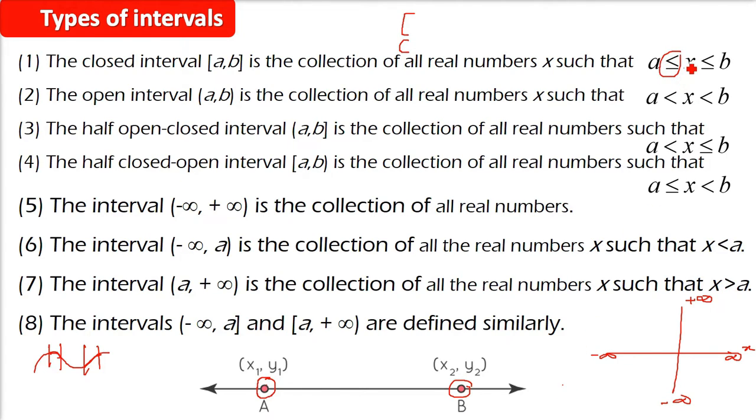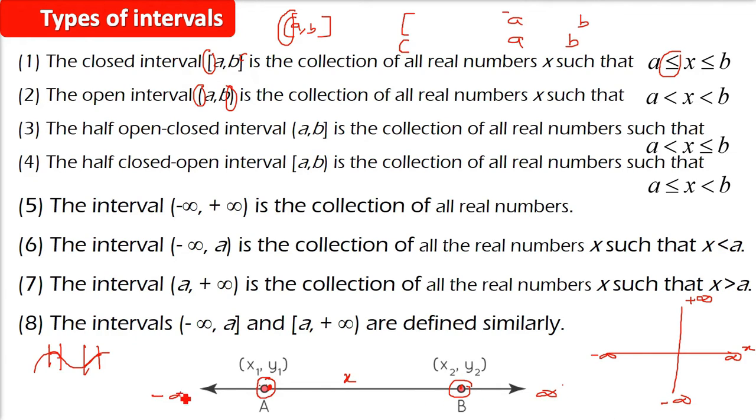So when a and b are included, that is, the less than or equal to sign is already there, then we'll use the square bracket. Then this a and b is included. When a and b are not included, then we'll use the round bracket. Whichever value is not included will come only after the round bracket, and whichever number or value is included will come only after the square bracket. So, you just need to find out between A and B whether it is inclusive or not inclusive, and then you will show it using the brackets.